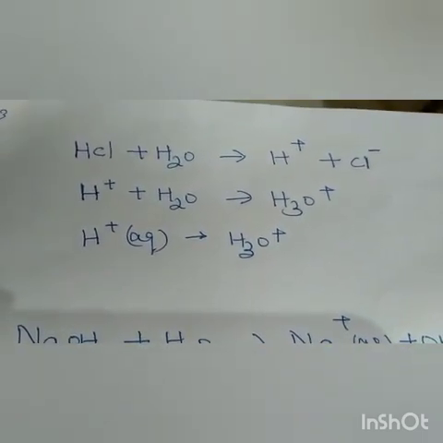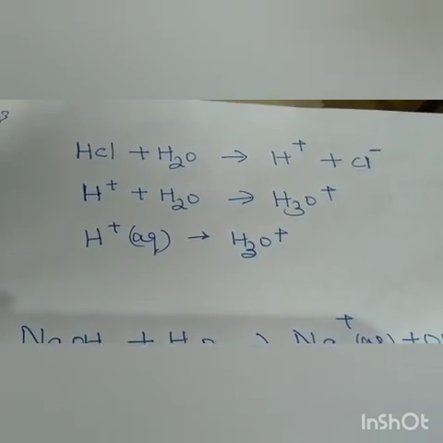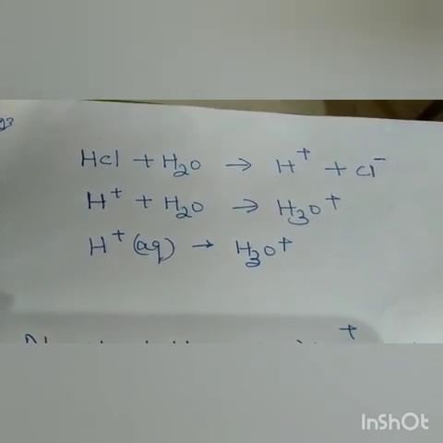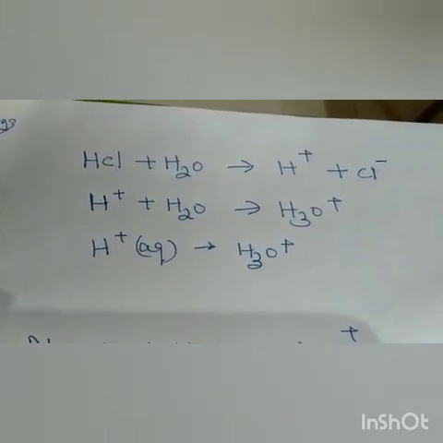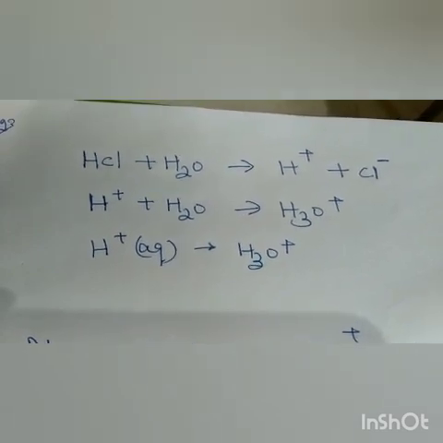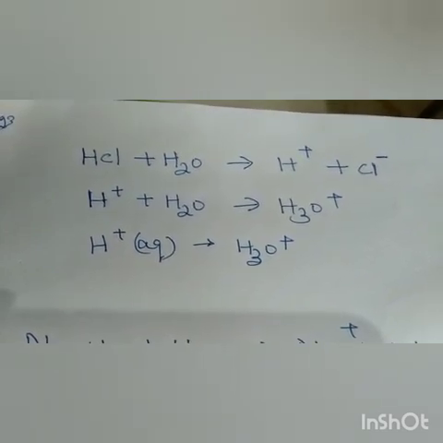Understood? Now close the test tube with a cork having a delivery tube. You have taken sodium chloride and you are adding sulfuric acid. You will see one gas evolved and that gas is hydrogen chloride. That gas is evolved through the delivery tube.